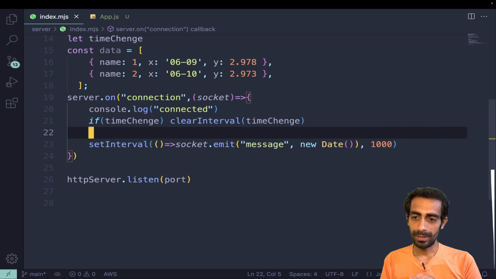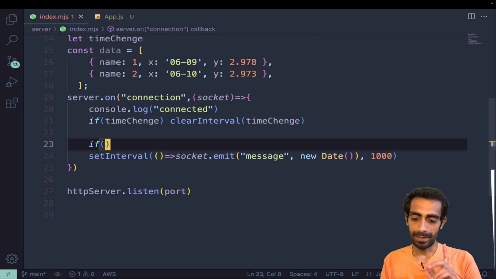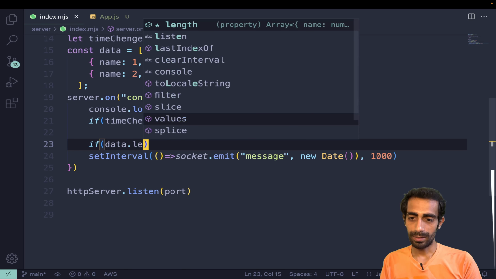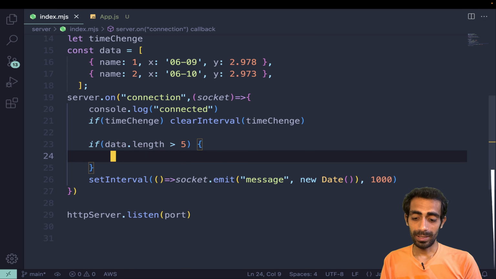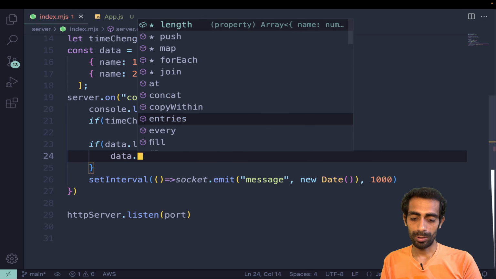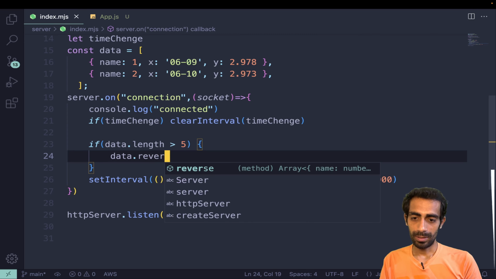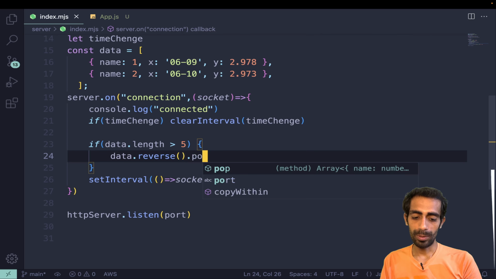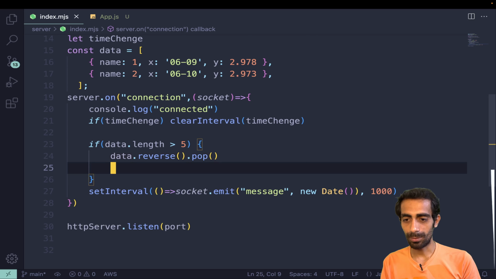So here I'll say if data.length is greater than 5, what will you do? In that case we'll say data.reverse, because we need to reverse the array, and we'll pop the last, meaning first element, or you can directly pop the first element if you want.